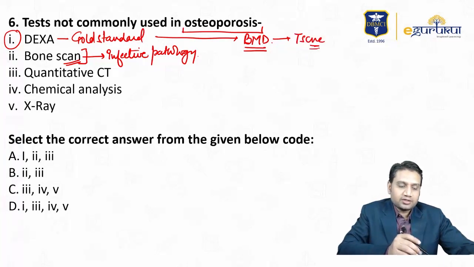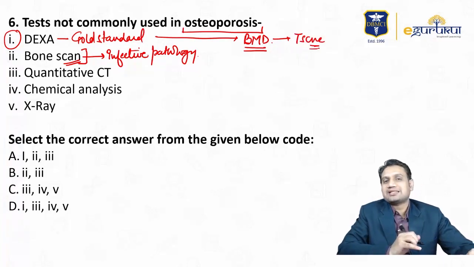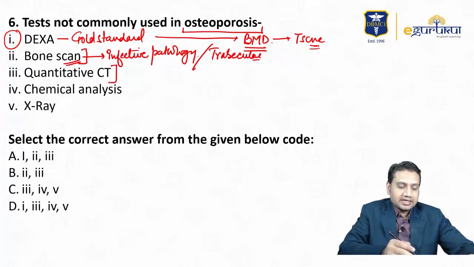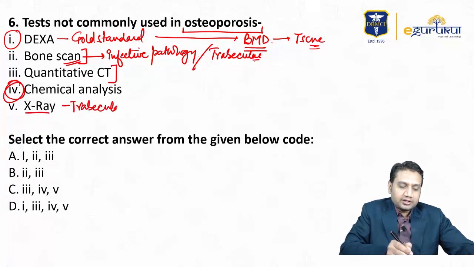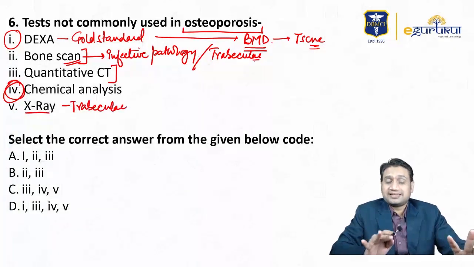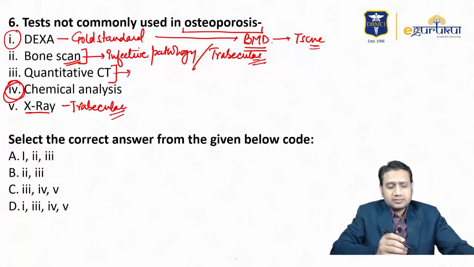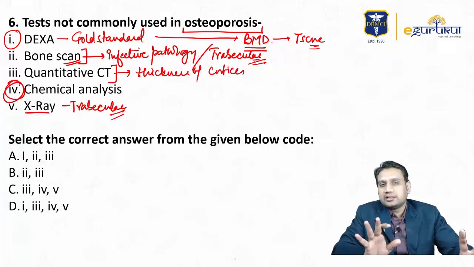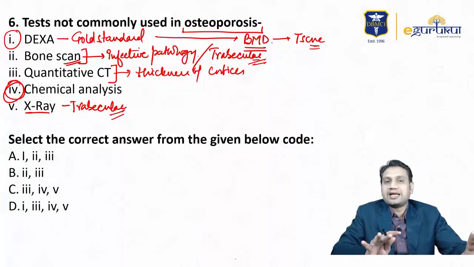Okay, so bone scans can be done for assessment of tuberculosis, right? CT scans can give you the strength ideas. X-ray can be done again to see the status of tuberculosis. So if you talk about osteoporosis, DEXA is the gold standard. Bone scans for tuberculosis, X-ray for tuberculosis. CT can show you the thickness of the cortices, but it is not usually done. Nobody is going to get the bone scans or the CT done, but that is how they can help you out.